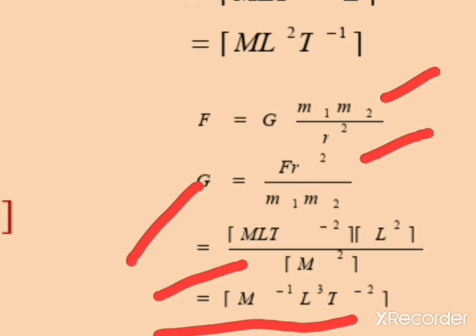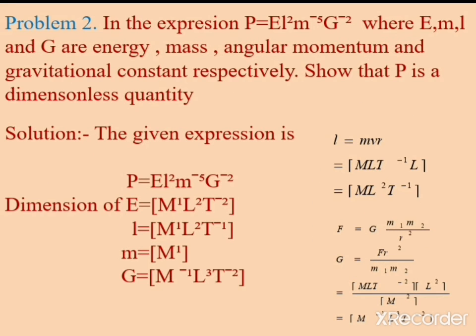After simplification finally you will get the dimension of G as M to the power minus 1, L to the power 3, T to the power minus 2. So these are the dimensions of L and gravitational constant G.